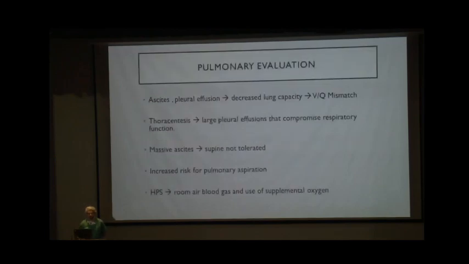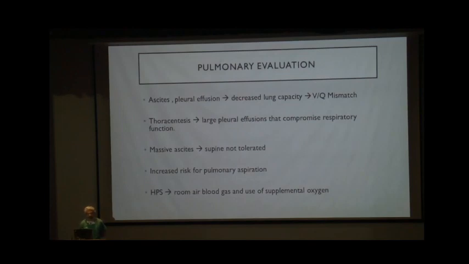Pulmonary evaluation: the presence of ascites or hepatic hydrothorax can decrease the lung capacity, which can lead to ventilation perfusion mismatch. Hence, thoracocentesis is recommended only in very large pleural effusions that compromise the respiratory functions in the preoperative period. Otherwise, a chest tube can be placed in the intraoperative period as and when required.